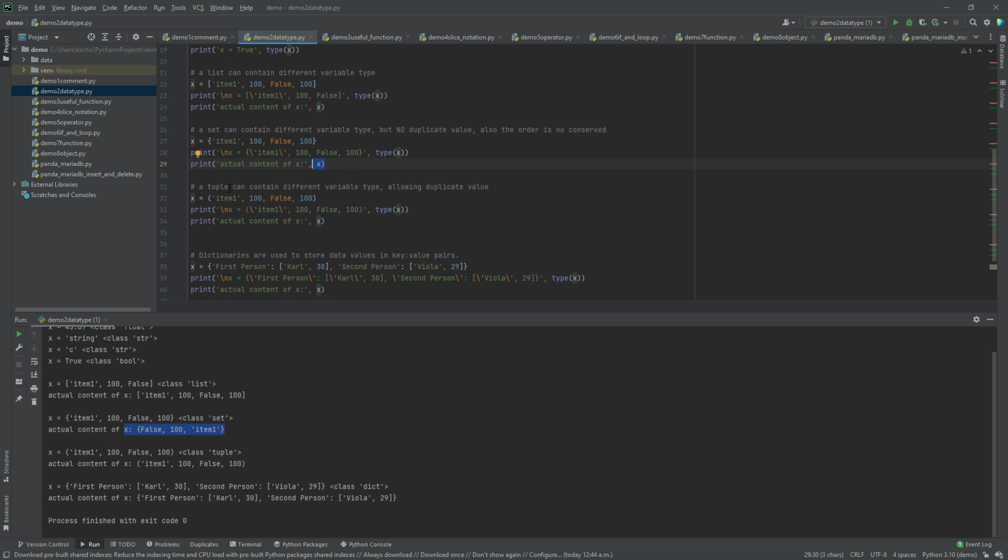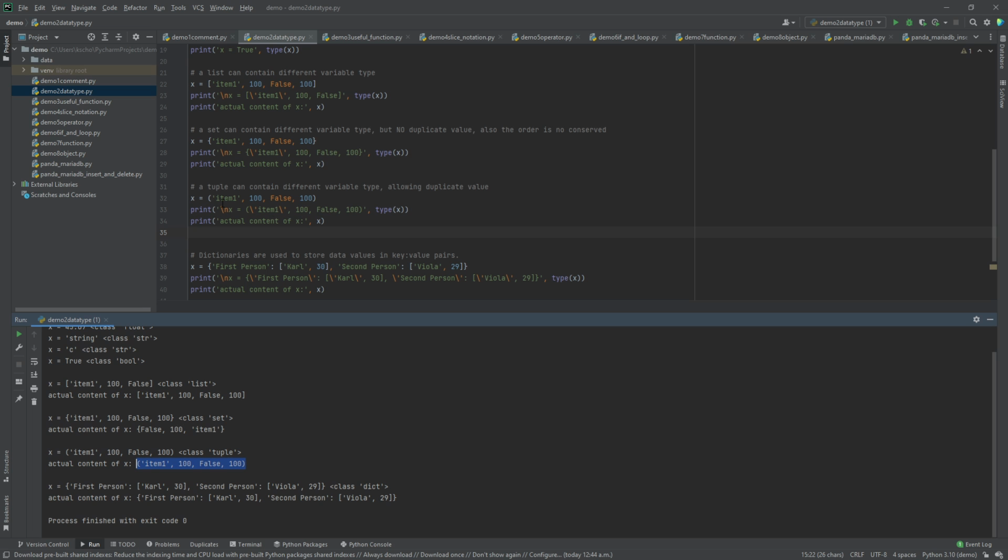And the next one will be a tuple. It is introduced in Python, and it can contain different variable types, and it allows duplicate values as well, and it is defined by the normal bracket. So when we print it, it will show the exact content.